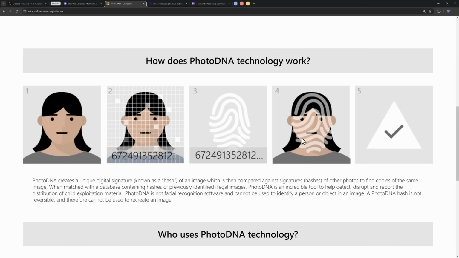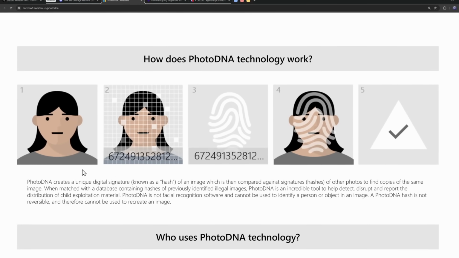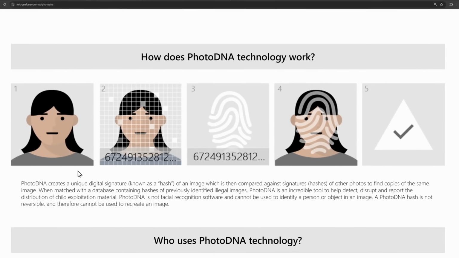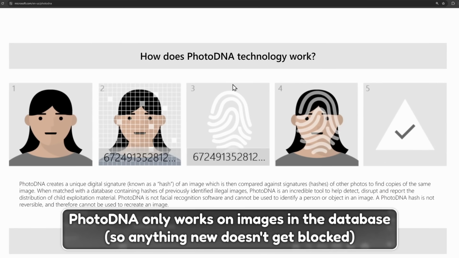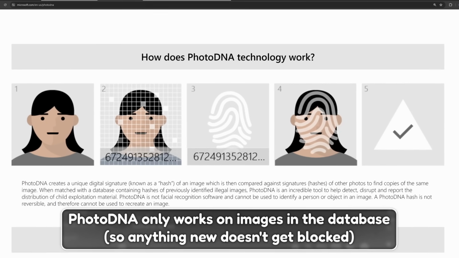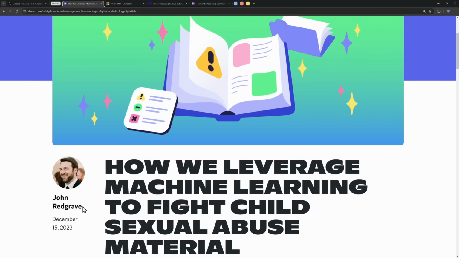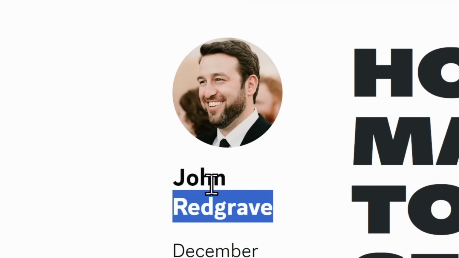But there's an inherent flaw with PhotoDNA because what happens if someone uploads some CSAM content that is new, has never been sent before? Well, PhotoDNA is going to do nothing, and now you have this type of content on the internet. And that's what Discord is trying to solve. Now, note this down in your textbook, boys and girls. This guy's name is John Redgrave. It'll be important later on.